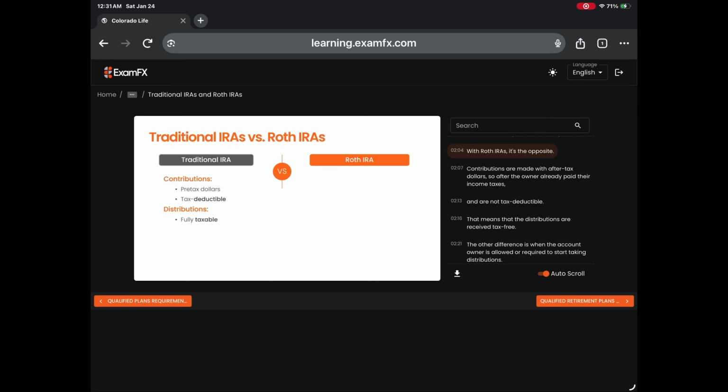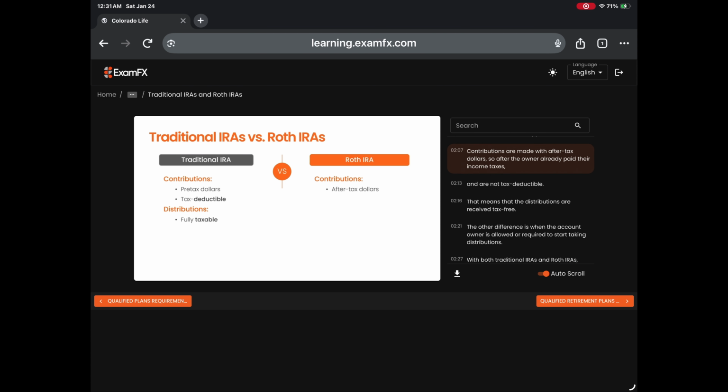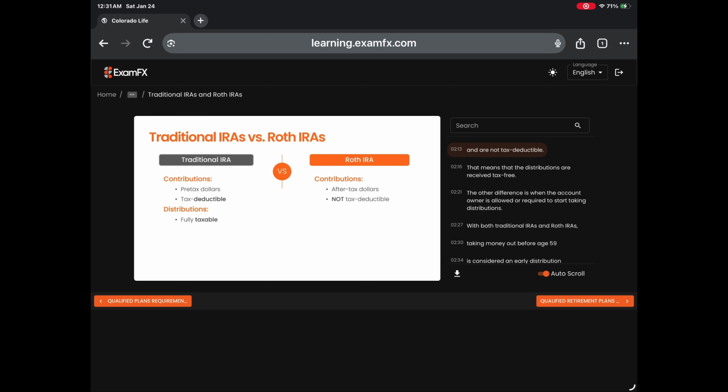With Roth IRAs, it's the opposite. Contributions are made with after-tax dollars, so after the owner already paid their income taxes, and are not tax deductible.